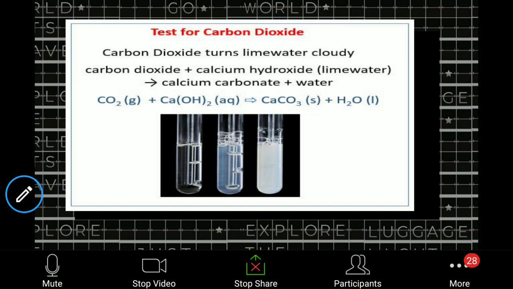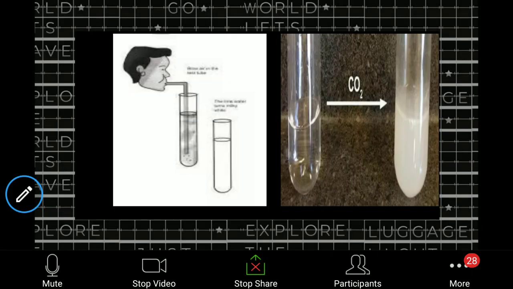As soon as you blow carbon dioxide, that lime water, the aqueous, colorless solution, will turn milky, that is white, and the suspension produced is nothing but calcium carbonate, CaCO3, which is displayed here. When you blow it, you get this white solution, which shows the lime water has turned milky due to the passage of carbon dioxide.